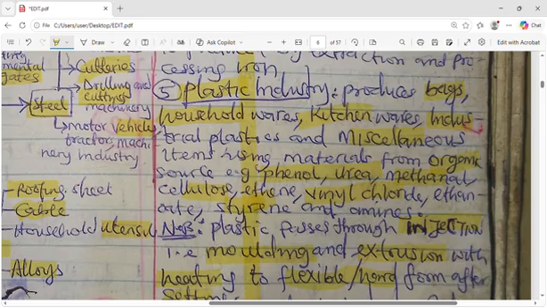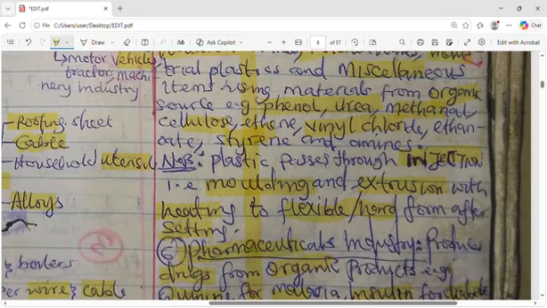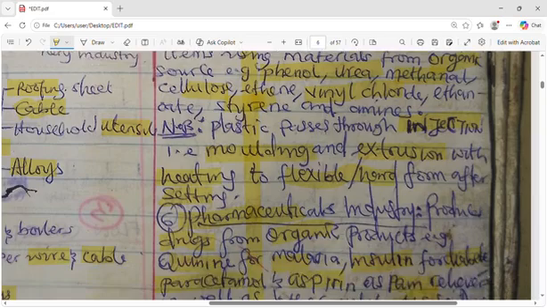Now note that plastic passes through injection. When we say injection, that means molding and extrusion. So your plastic, you can mold it and you can extrude it with heat. When you extrude it with heat, it can become flexible. You can bend your plastic and it can also become hard once it has set.